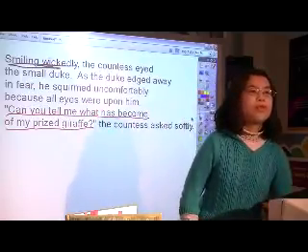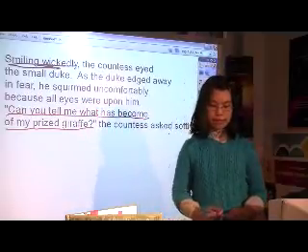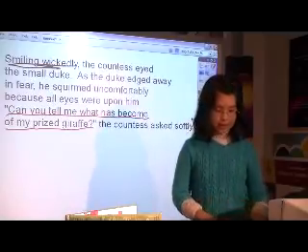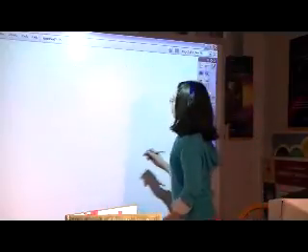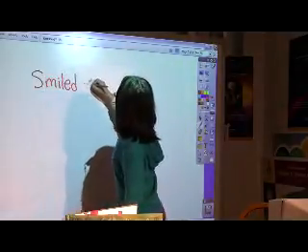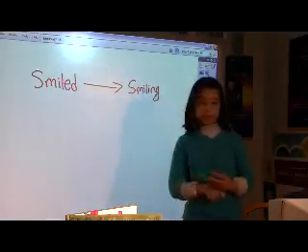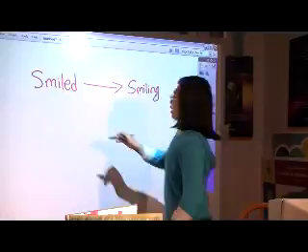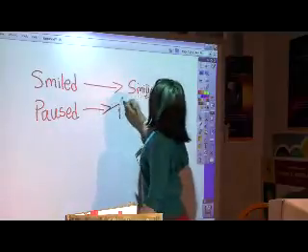So when you move a participle to the beginning of a sentence, change -ed to -ing. For instance, "The countess smiled wickedly as she eyed the small duke" becomes "Smiling wickedly, the countess eyed the small duke." Let me put that on the big screen. So smiled becomes smiling. Another example would be, "Dylan paused in mid-sentence as he keeled over." You would change paused to pausing.